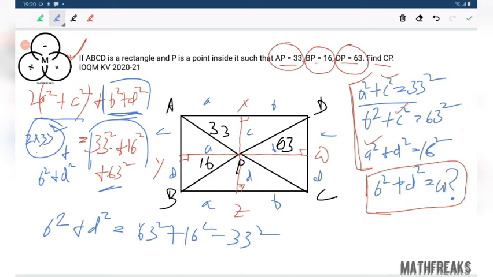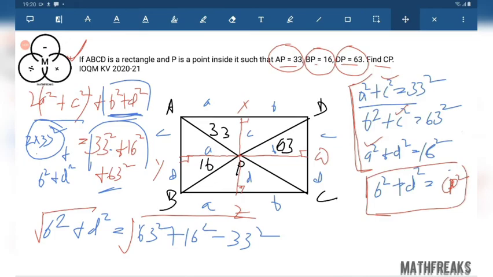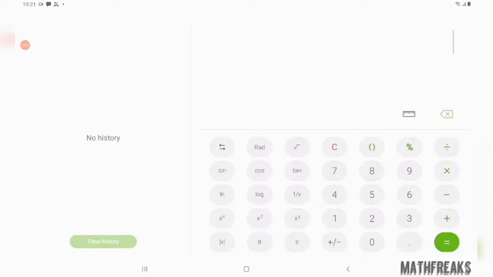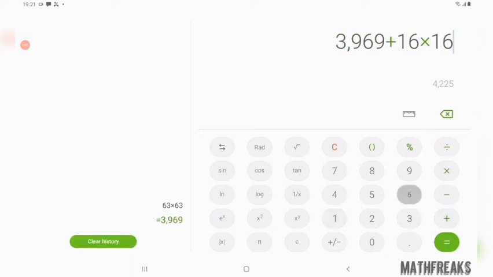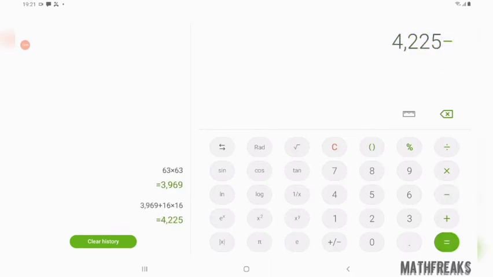So we have to simply take the square root. So we need to find this value. It's your duty to solve the calculation. I'm solving it using a calculator. This is 63 into 63 plus 16 into 16 minus 33 square, 3136.